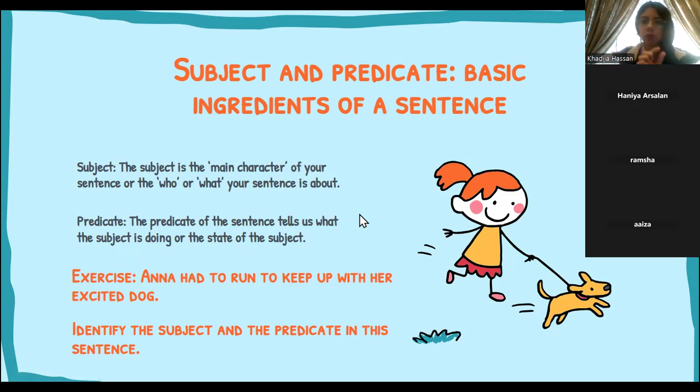So run is simply the verb. That is just one word. It's not Anna run, right? Had to run to keep up. That's what she's doing entirely. So that is your predicate. Moving on.